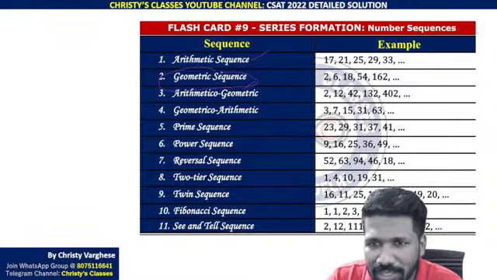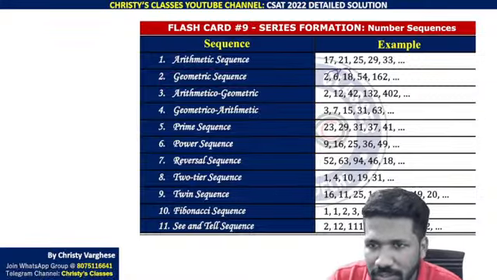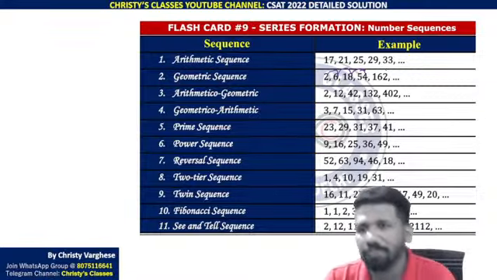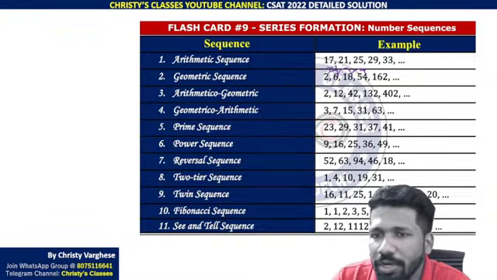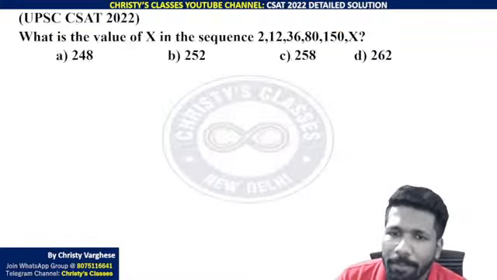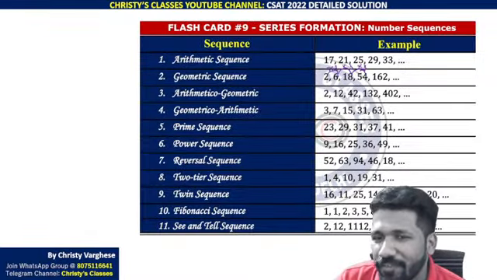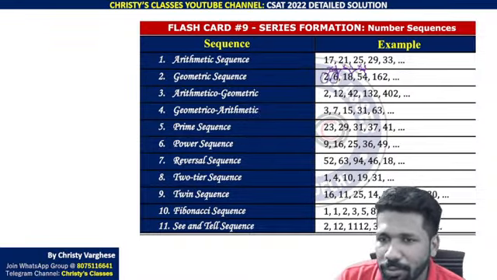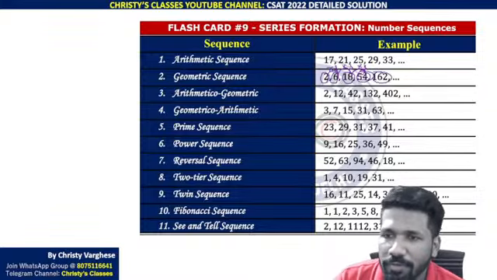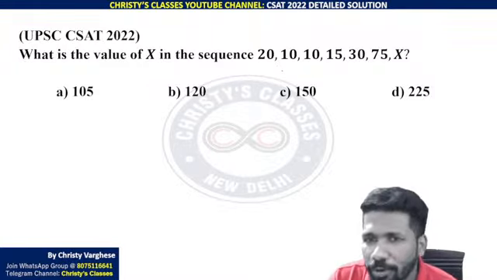Geometric sequence means there is a common ratio between the terms. 2 into 3 is 6, 6 into 3 is 18, 18 into 3 is 54 and so on. There is a common ratio. But here there is no common ratio, there is a pattern in the ratio. That means by taking ratios you can identify the pattern. Here the ratio was 6 by 2, 3; 18 by 6, 3; 54 by 18, 3; 162 by 54, 3. In the same way, taking ratios you can identify it if you are not able to identify it directly by looking at it.